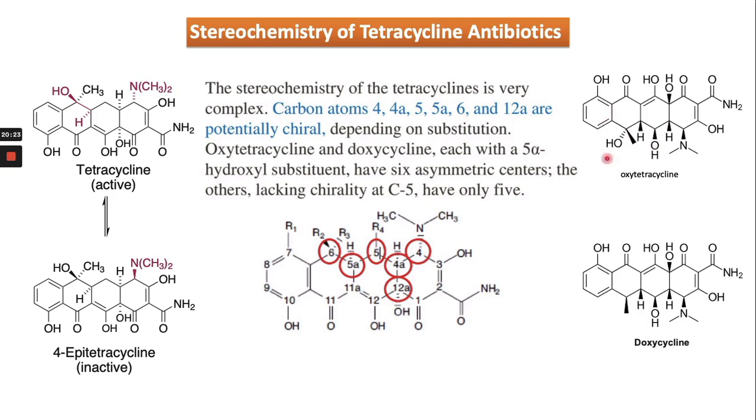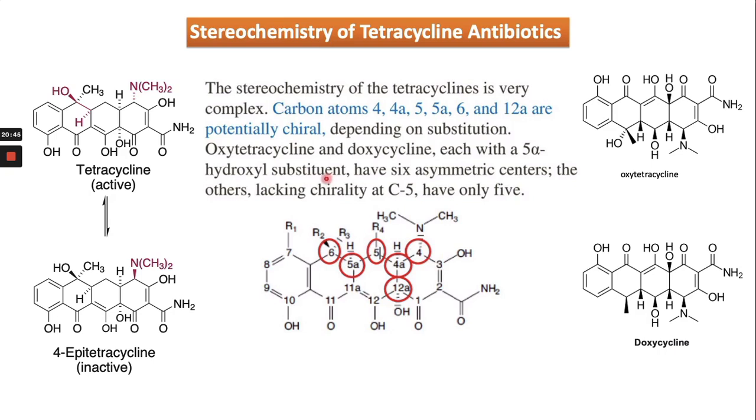So this stereochemistry plays a very important role in having activity in a molecule. In the case of oxytetracycline, which is this one, and doxycycline, each has the 5 alpha hydroxyl group.